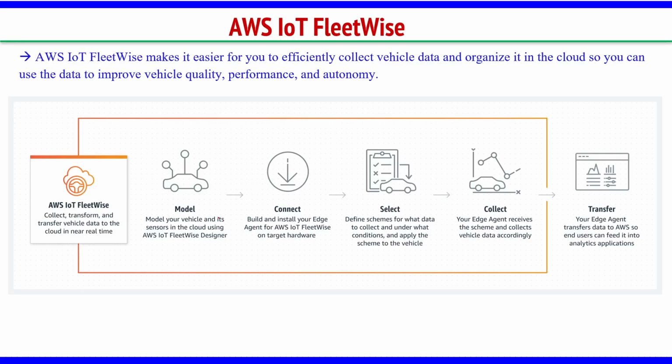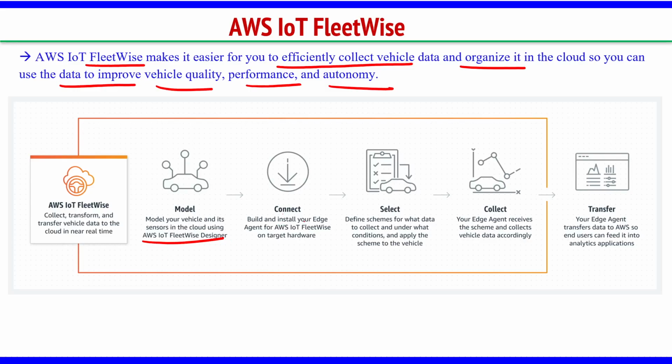So how does this work, FleetWise? AWS FleetWise makes it easier for you to efficiently collect vehicle data and organize it in the cloud so that you can use the data to improve vehicle quality, performance and autonomy. How does it work? First, model your vehicle and its sensors in the cloud using FleetWise Designer.